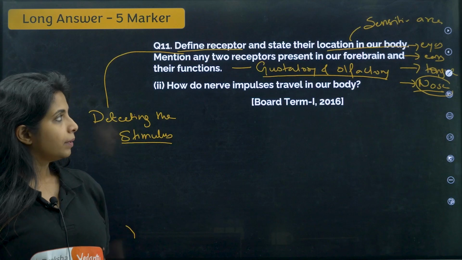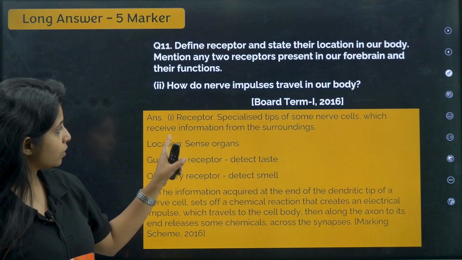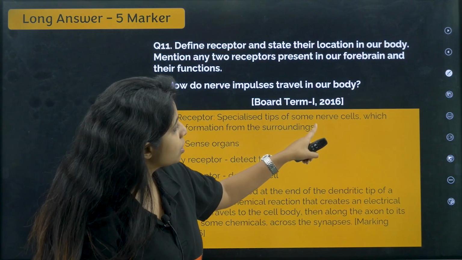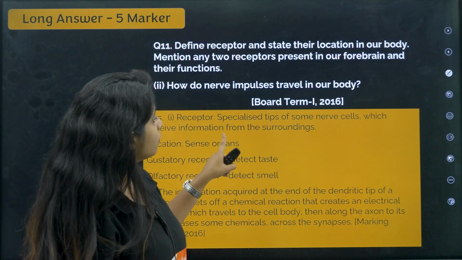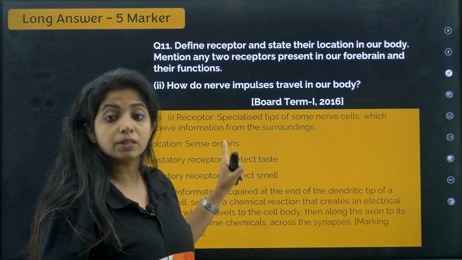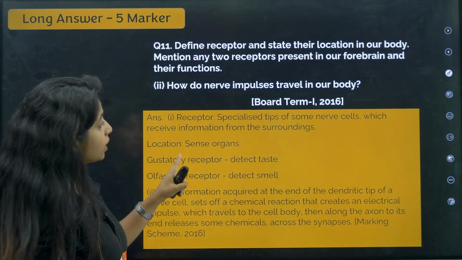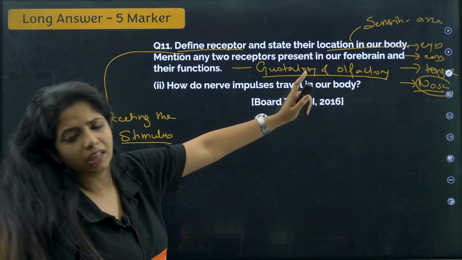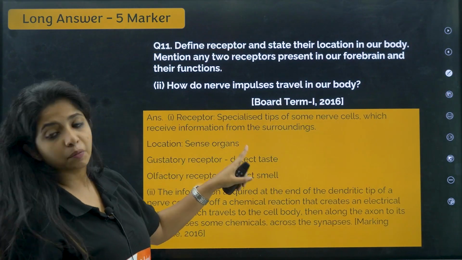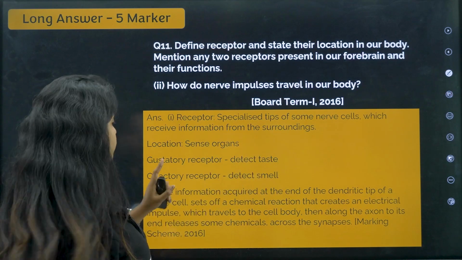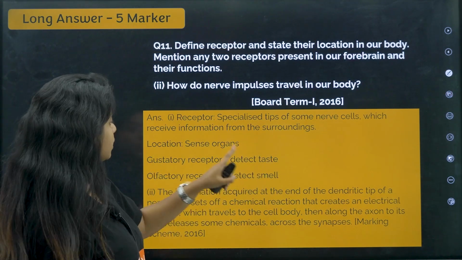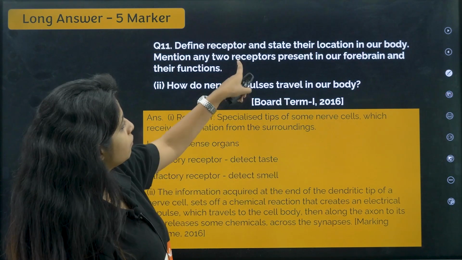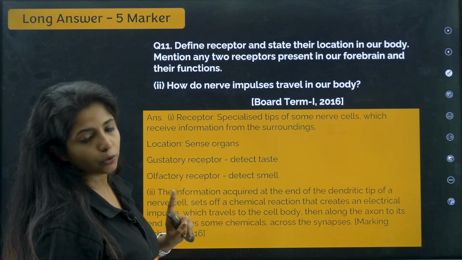Okay. First we will read that part of the question. So receptor is what? Specialized tips of some nerve cells which receive information from the surrounding, or basically which help in detection of the stimulus. Now location: in the sense organs. It can be written as sense organs, that will be more correct. Eyes, nose, tongue and everything. Gustatory receptors detect the taste, olfactory receptors detect the smell, which are the 2 receptors present in our forebrain. I told you about that also.